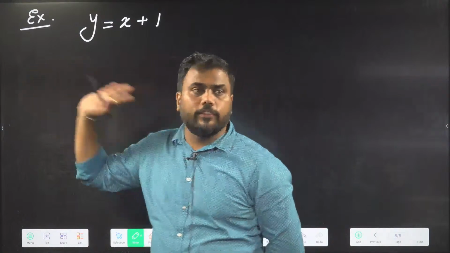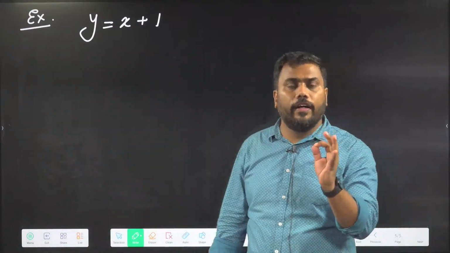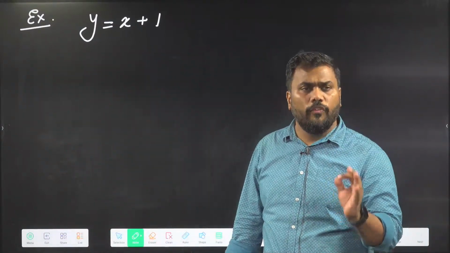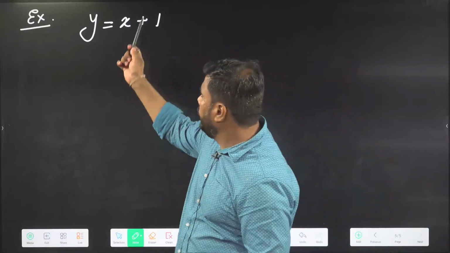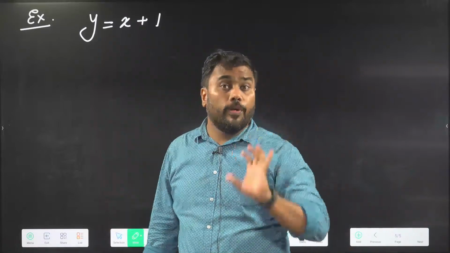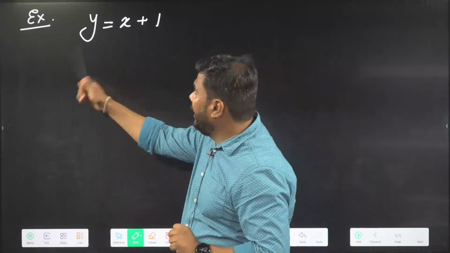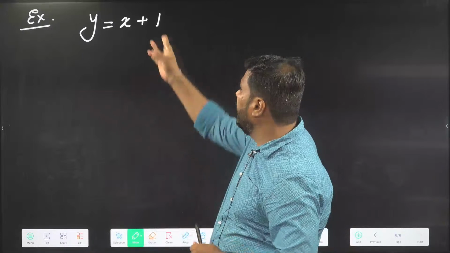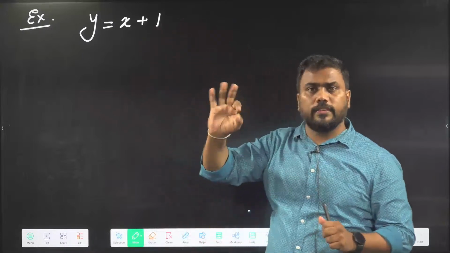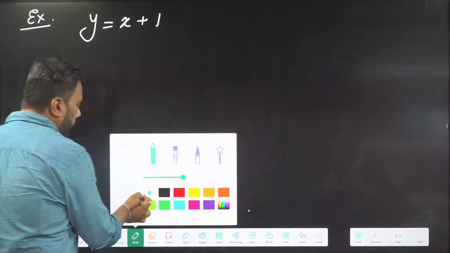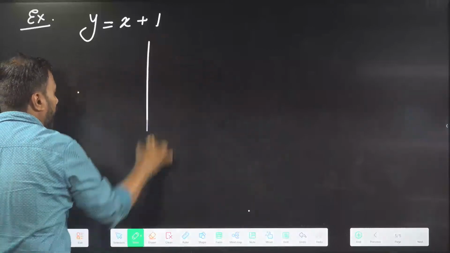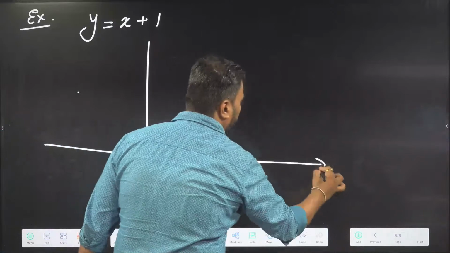See, this is the equation of a straight line. Every time an equation is given to us, we should see the powers of x and y in that equation. The power of x here is 1, the power of y here is 1. There is no product of x and y term here. y is separate, x is separate, and there is a constant term. So this is a standard equation of a straight line. So the graph will be a straight line.